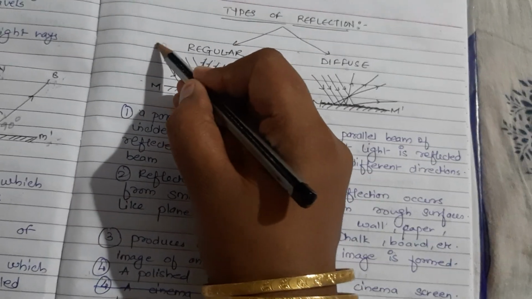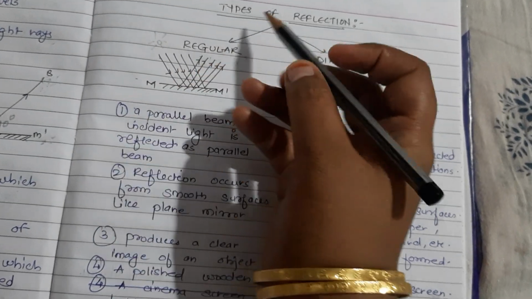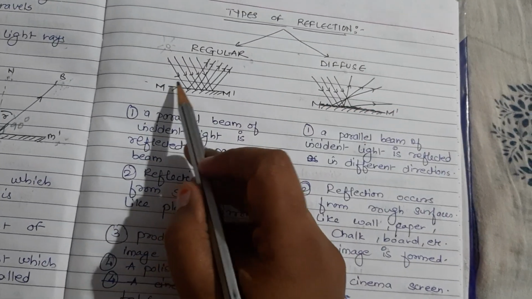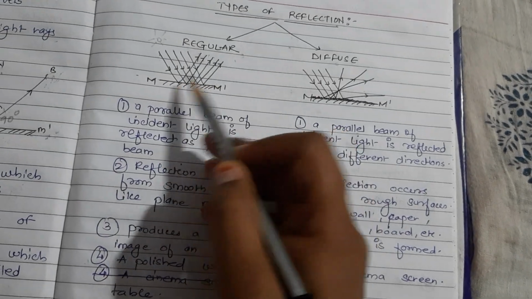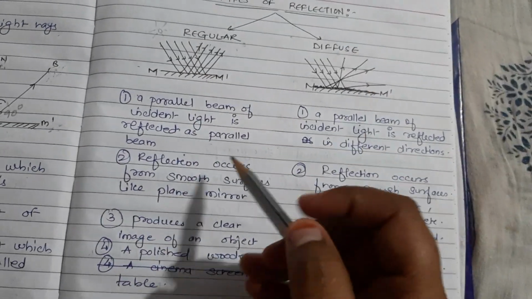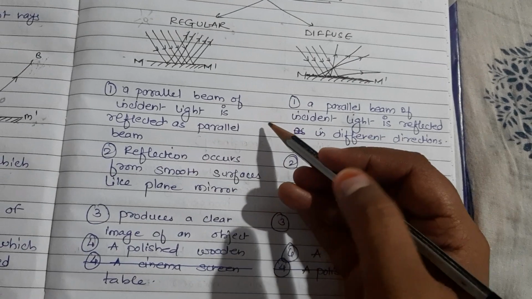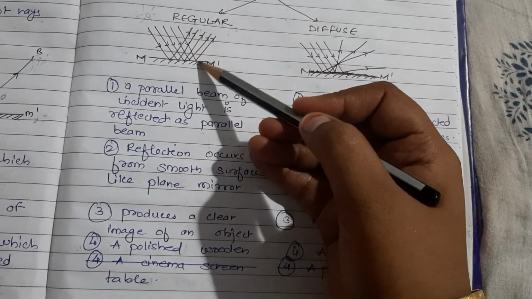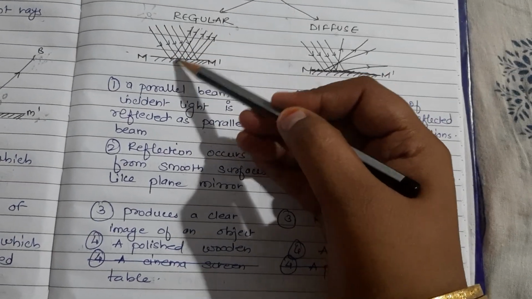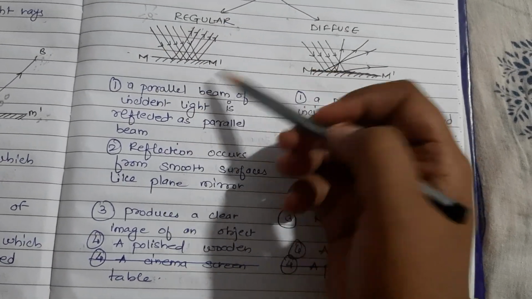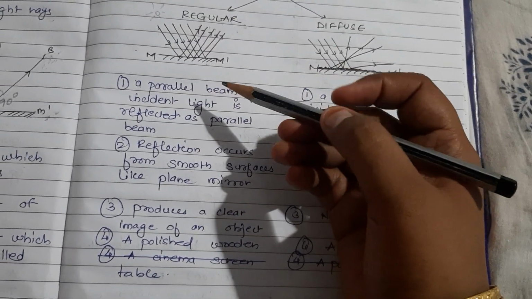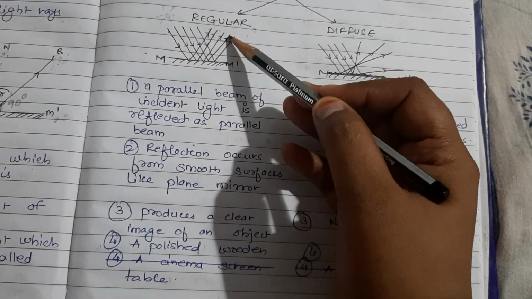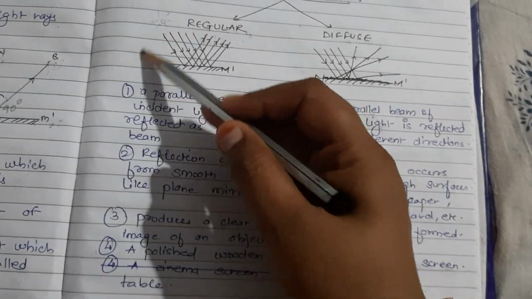So there is a source of light, and all the rays coming from the source, when incident on a plane or polished surface, get reflected back, and if these reflected rays are parallel, then it is called regular reflection.